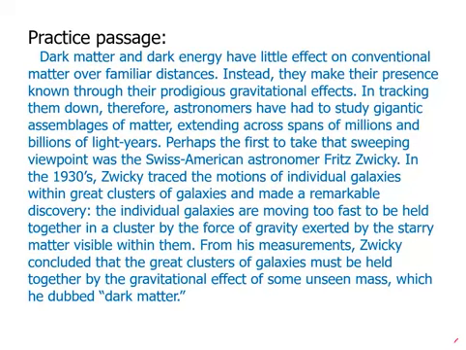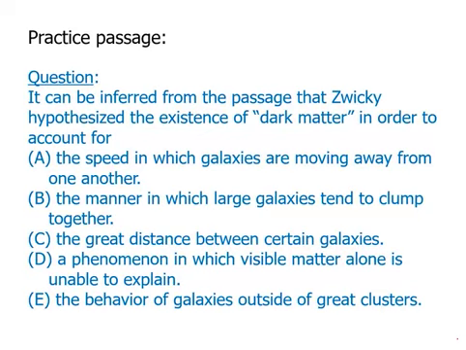And so that's a very complicated passage, and it can be inferred from the passage that Zwicky hypothesized the existence of dark matter in order to account for what? A, the speed at which the galaxies are moving away from one another. Well, no, not so much. It's not so much that they have that speed, but why can they move at that speed? Are they still being held together even when they're moving at that speed? That's the thing that really was explained. So A is not correct.